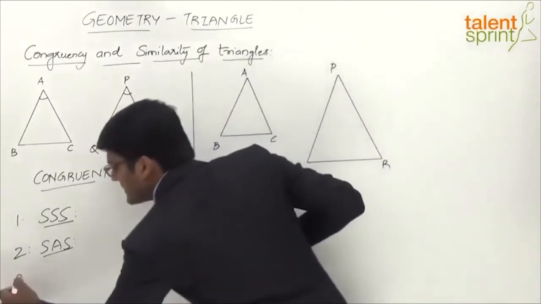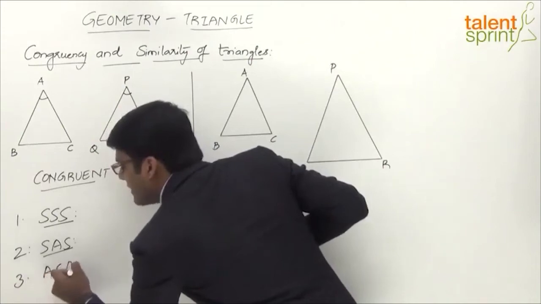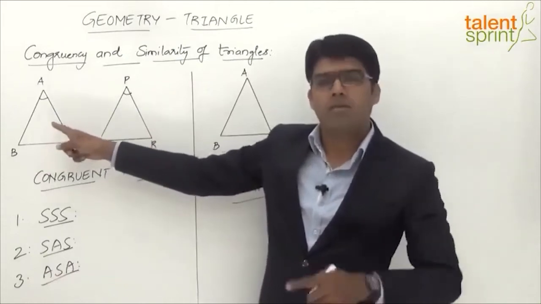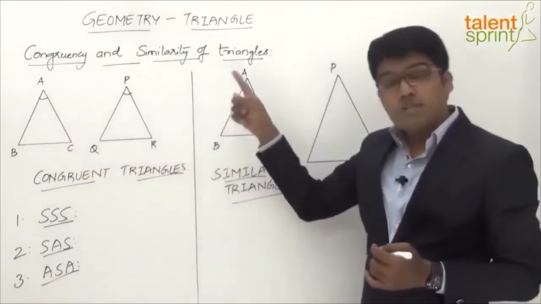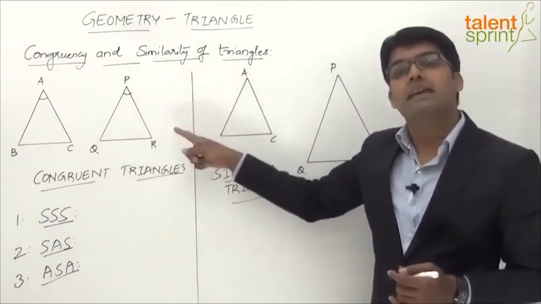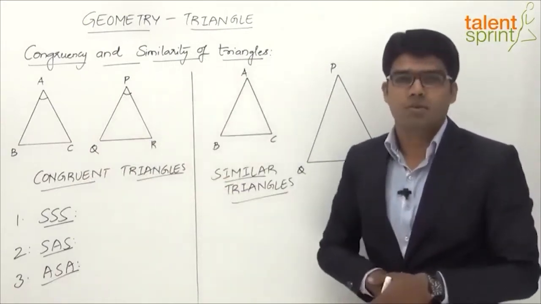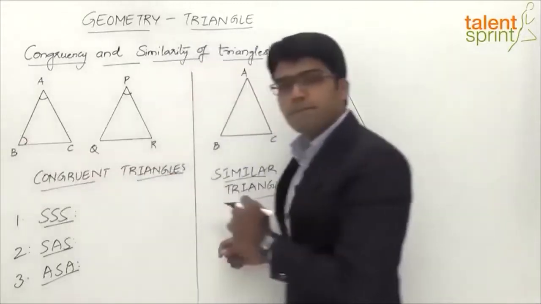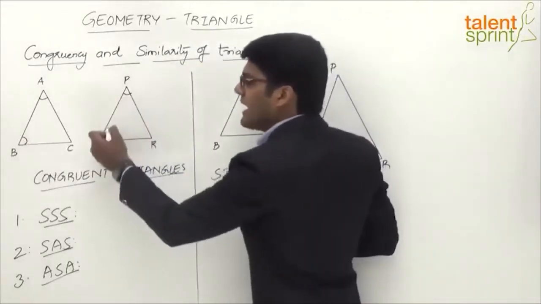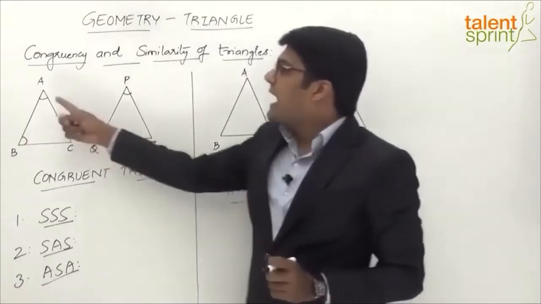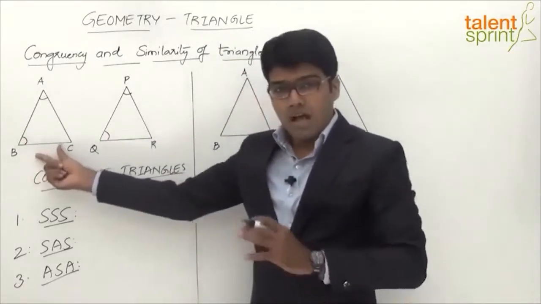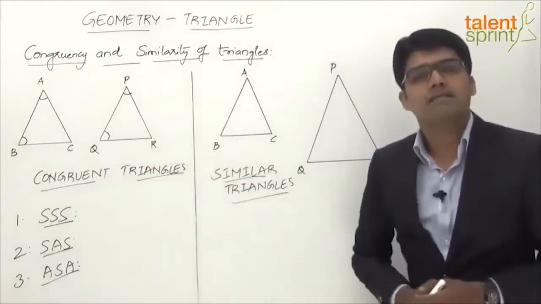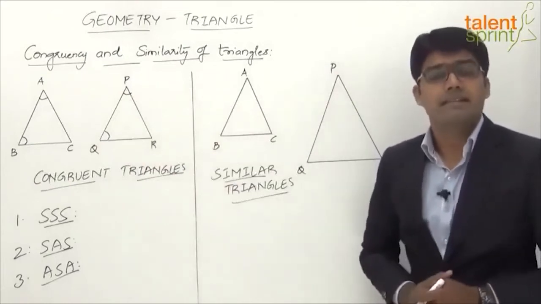And the third one here is angle side angle congruency, which says if any two angles of the first triangle and one of its sides are equal to the corresponding two angles and the corresponding side of the second triangle, even then the two triangles are congruent. So we can take any two angles here, angle A and angle B, and one of the sides, let's say the side BC. Likewise, in the second triangle, the corresponding angles are angle P and angle Q, and the corresponding side is QR. So if angle A, angle B and BC are equal to P, Q and QR, the corresponding angles and the sides of the second triangle, then also the two triangles are called congruent, or the two triangles are exactly the same.